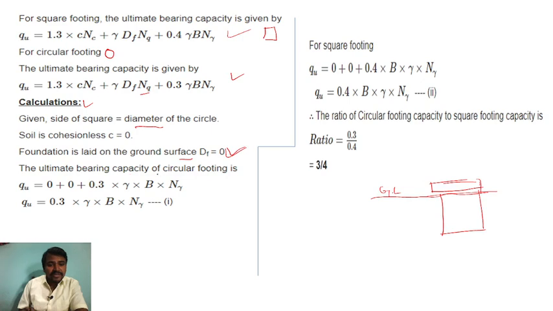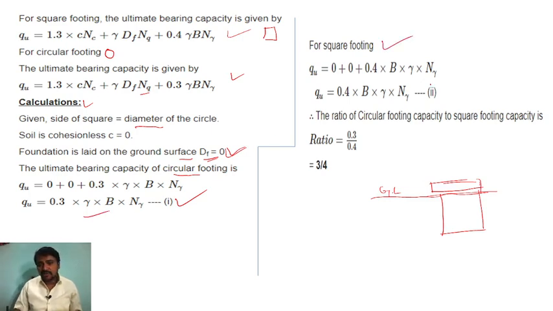They have given two different foundations, one circular and one square. What we have to do is first calculate the ultimate bearing capacity of each separately, and then make a ratio of the circular and the square. When the depth of foundation is 0, the equation becomes Q equal to 0.3 into gamma into B into Nr.